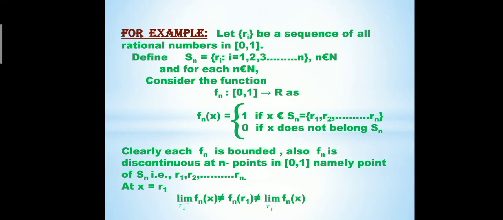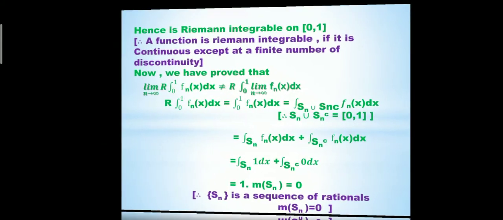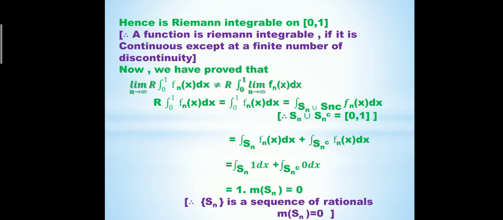Now we particularly take x equals r_1. The left hand limit of f_n(x) does not equal f_n(r_1), which is also not equal to the right hand limit of f_n(x). Hence f_n is Riemann integrable, because we know that a function is Riemann integrable if it is continuous except at a finite number of discontinuities. So by this definition we clearly say that it is Riemann integrable on the closed interval [0,1].